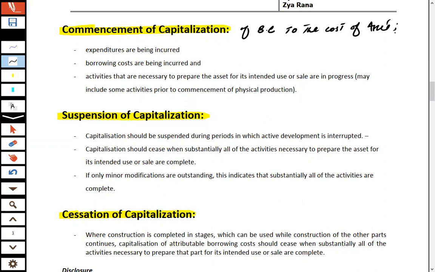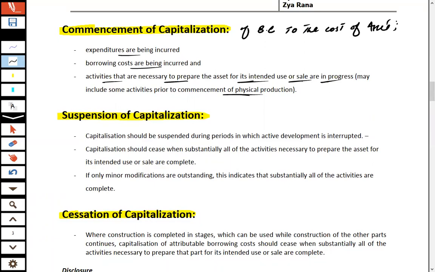So keep in mind, we have a few points regarding this. Capitalization begins when the actual expenditure is being incurred, borrowing costs are being incurred, and activities that are necessary to prepare the asset for its intended use or sale are in progress, and this may include some activities prior to commencement of physical production. Let's create a scenario. We acquired a loan on 1st Jan 2021 for the construction of an asset. Expense actually starts arising on the same date when we acquire the loan.